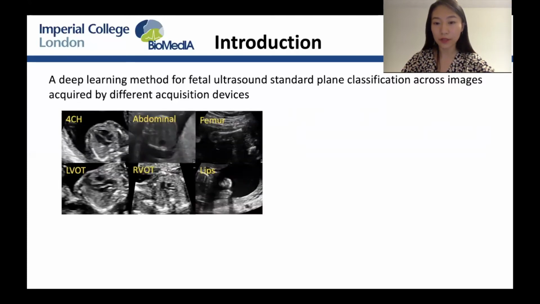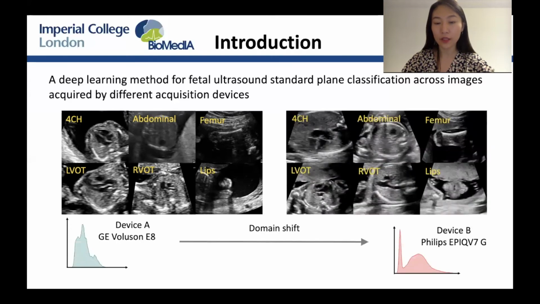Fetal ultrasound is clinical routine for prenatal healthcare in many countries. Standard plane classification is important for the identification of possible abnormalities. However, images acquired by a different acquisition device have a different data distribution, which is known as domain shift. The problem of domain shift leads to the performance degradation of deep learning models.